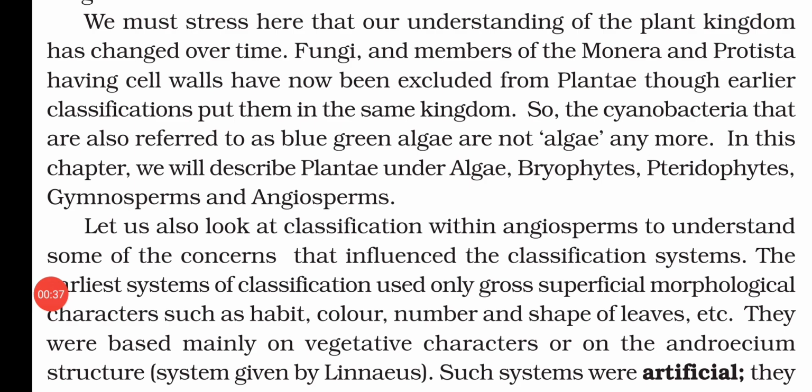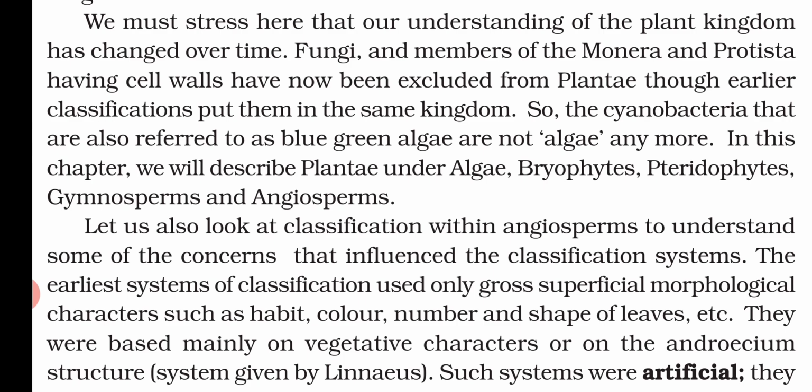We have faced lots of problems in classification over a long time. The reason is that the fungi and the members of Monera and Protista having a cell wall have now been excluded from the Plantae, though earlier classification put them in the same kingdom. That means previously, just because they had a cell wall, they were included in the plant group, but now they are excluded.